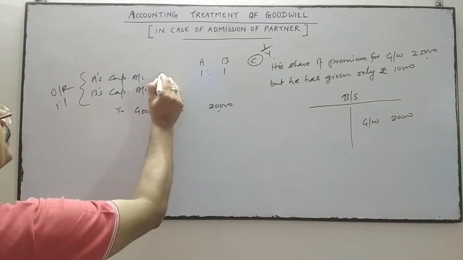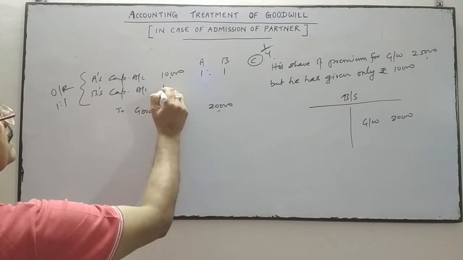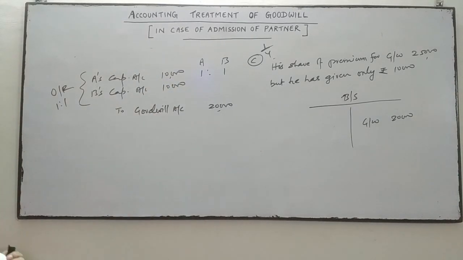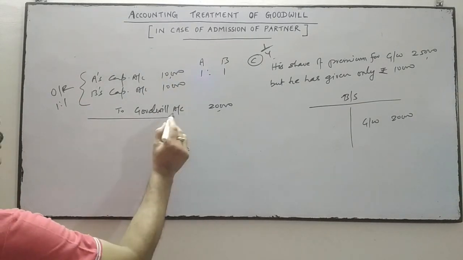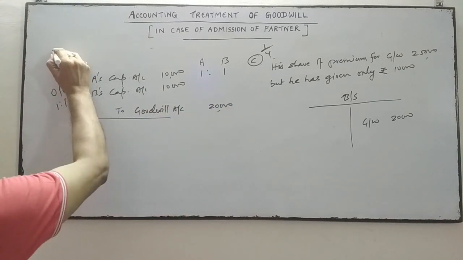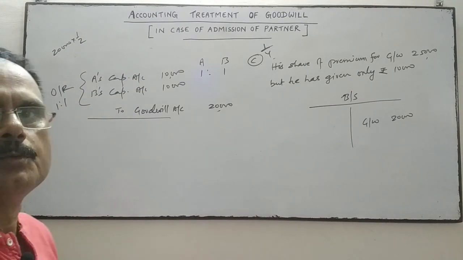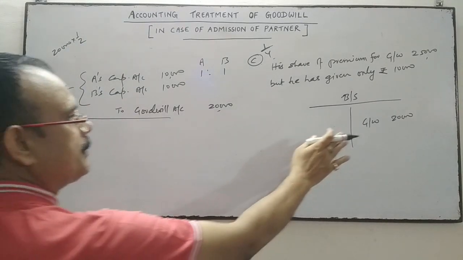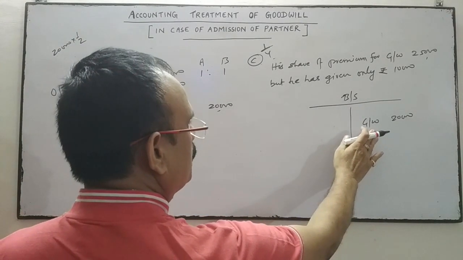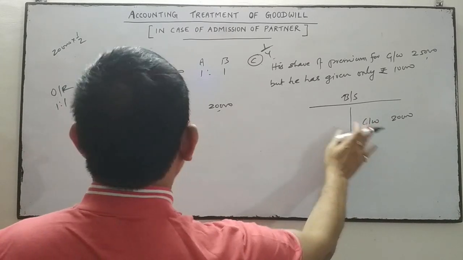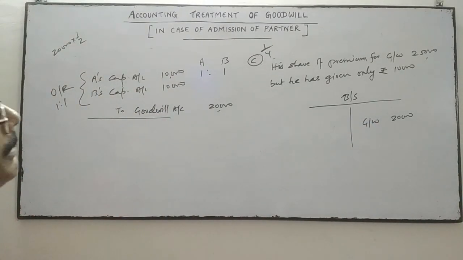So this amount will be transferred to old partners in 1:1. So 10,000 and 10,000: 20,000 into 1/2 and 20,000 into 1/2. So first, we'll write off this entry which is given in the balance sheet.